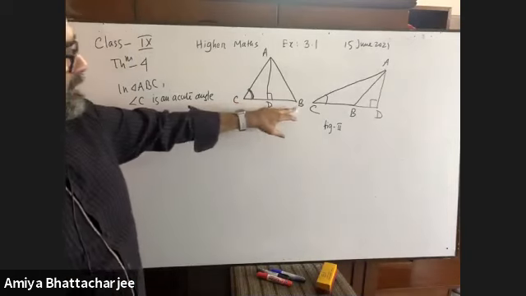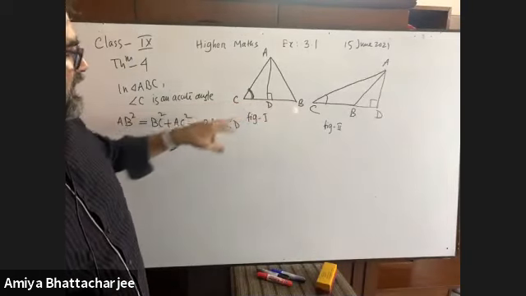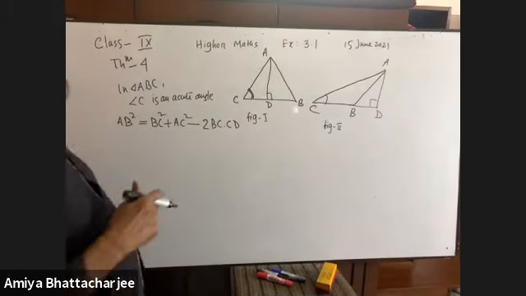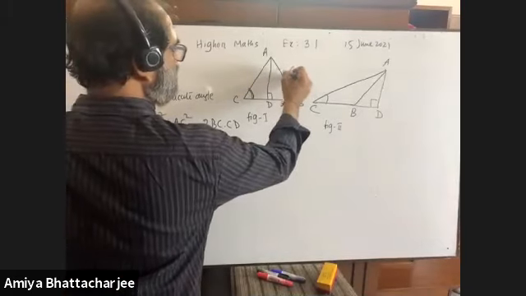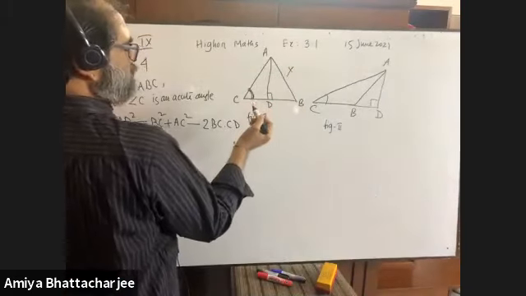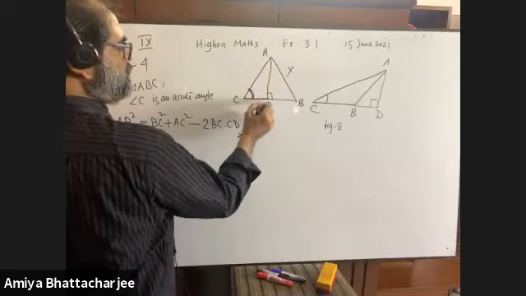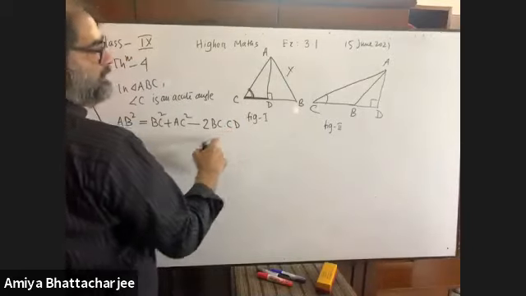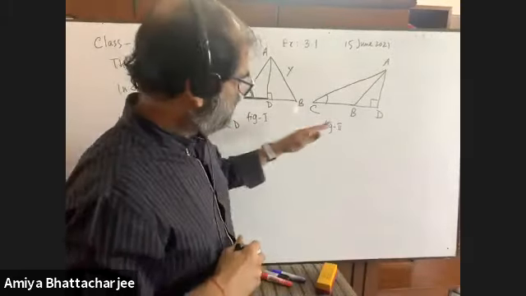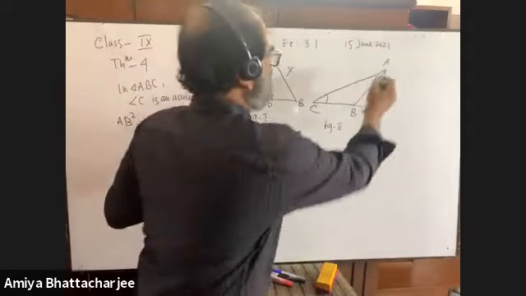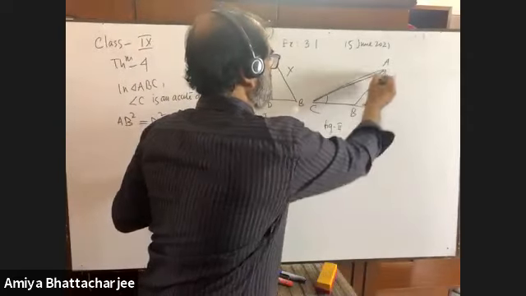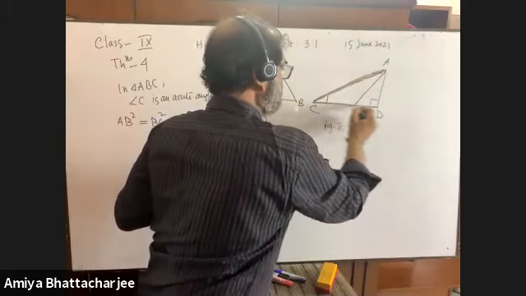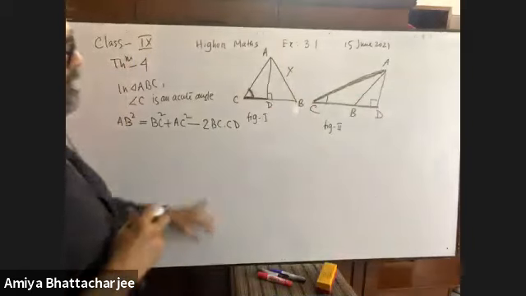It is BC, right? One of the sides has been taken, BC. So if BC is taken, we have to omit this side. Okay, so what is the perpendicular projection of AC? It is CD, right? In this figure, the perpendicular projection of AC is what? The perpendicular projection of AC is CD, right? Yes, sir.